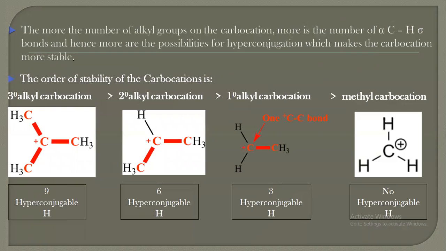The more alkyl groups on the carbocation, the more C-H sigma bonds and hence more possibilities of hyperconjugation, so the carbocation will be the most stable. The order of stability of carbocation.